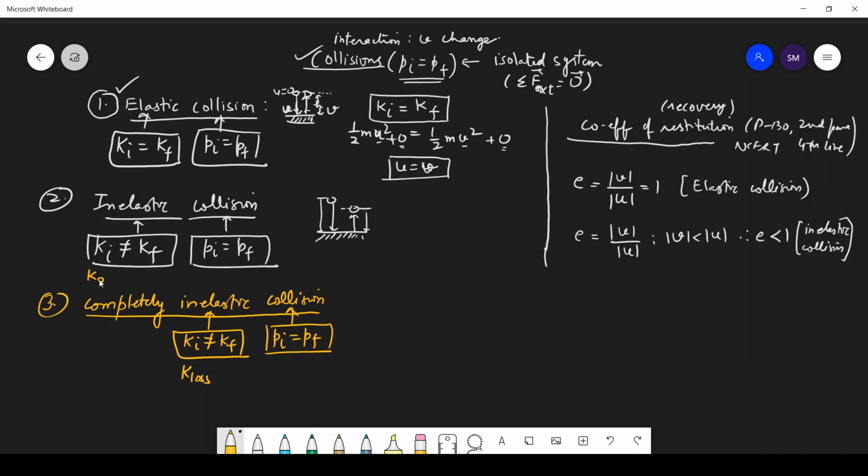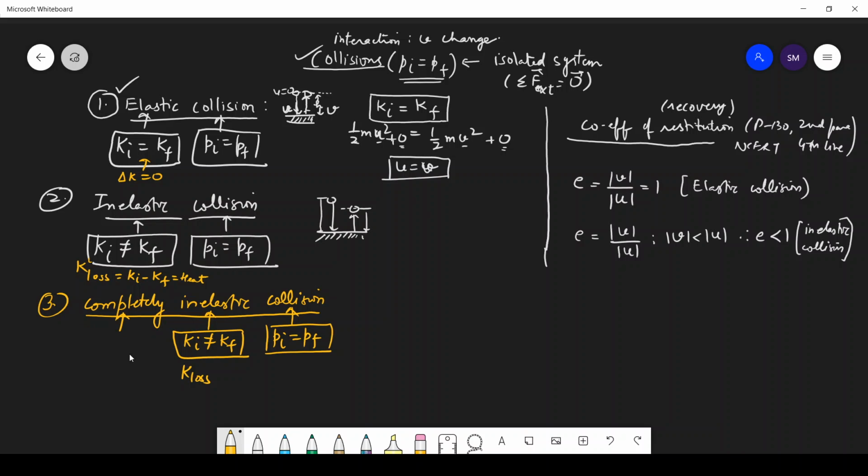And what is that loss? As I'm already using the word loss in kinetic energy, it is greater minus smaller. The initial kinetic energy was greater, and the final kinetic energy after hitting the ground is lesser. So that's the loss of kinetic energy. That might have changed into heat, sound. So there is loss of kinetic energy when there is inelastic collision. And in elastic collision, no loss of kinetic energy, meaning the change in kinetic energy is zero.